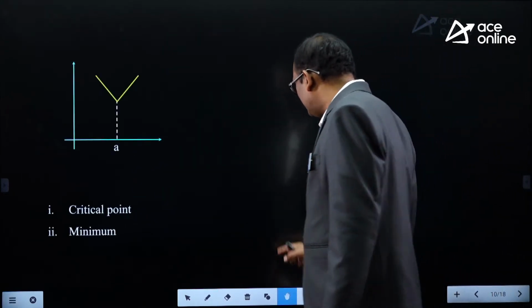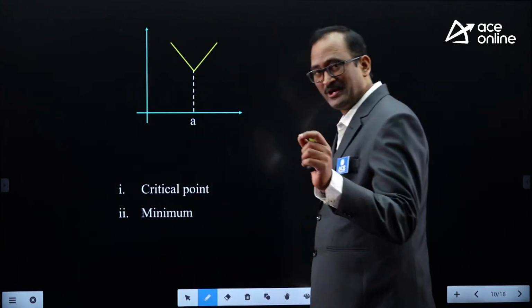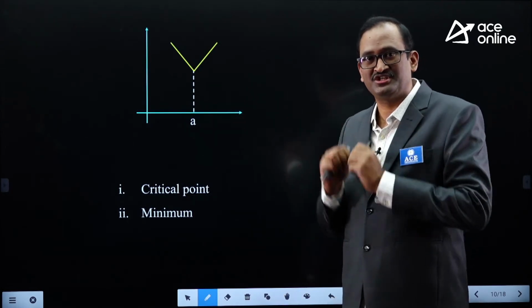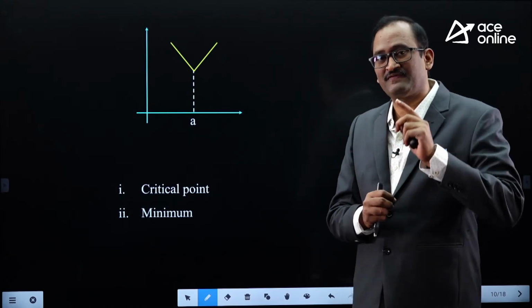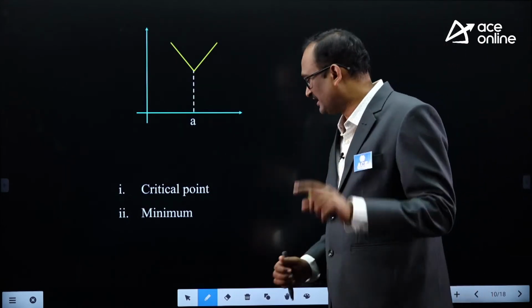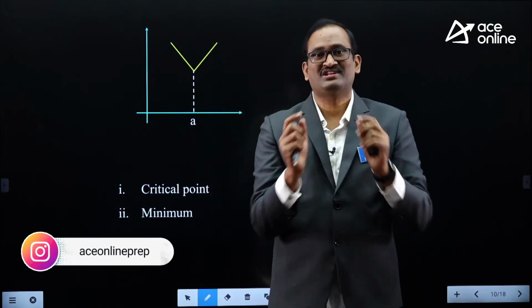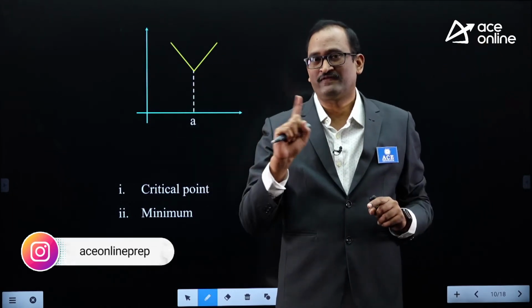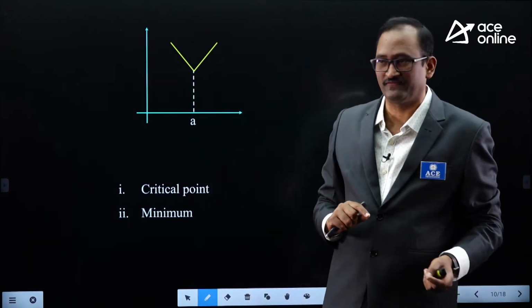Now you observe, this is a critical point. Critical point means the point at which either f dash x is 0 or f dash x is infinity, meaning f dash x is undefined, meaning f of x is not differentiable. Look at this curve. As we all know, at sharp edges, at corner points of the curve, the function will not be differentiable.